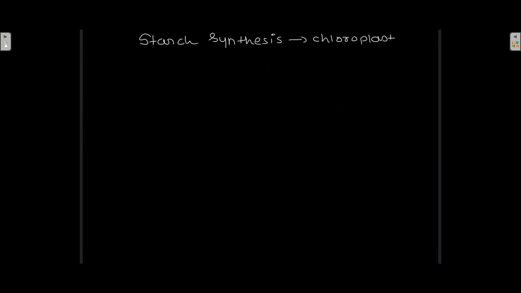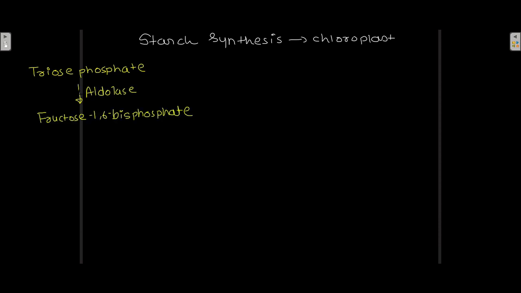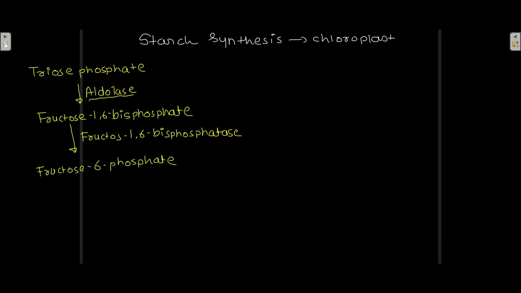Now let's read about starch synthesis in the chloroplast. So we start starch synthesis from triose phosphate. Now on this triose phosphate, the enzyme aldolase acts and there is synthesis of fructose 1,6-bisphosphate. Now on this fructose 1,6-bisphosphate, the fructose 1,6-bisphosphatase enzyme acts, and this results in the formation of fructose 6-phosphate.